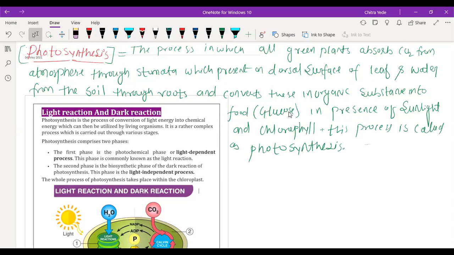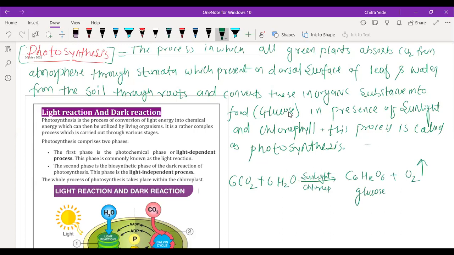Okay, I'm going to write the reaction for that. 6 carbon dioxide plus 6 H2O gives C6H12O6. Okay, it is the glucose, and forms oxygen gas which releases into the atmosphere. Okay, so I'm going to write here sunlight, and here chlorophyll. Okay, so this is the process of photosynthesis.